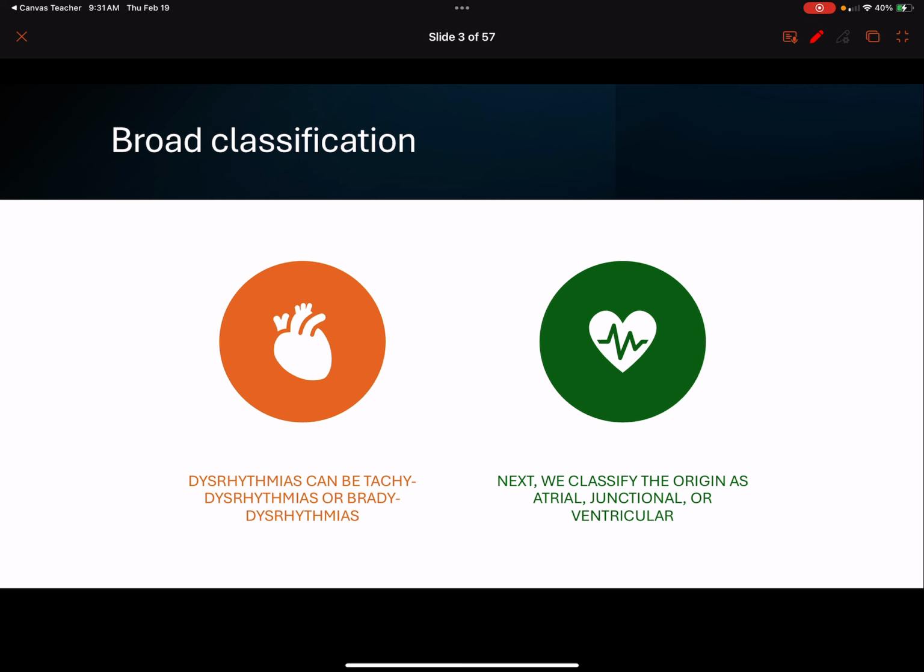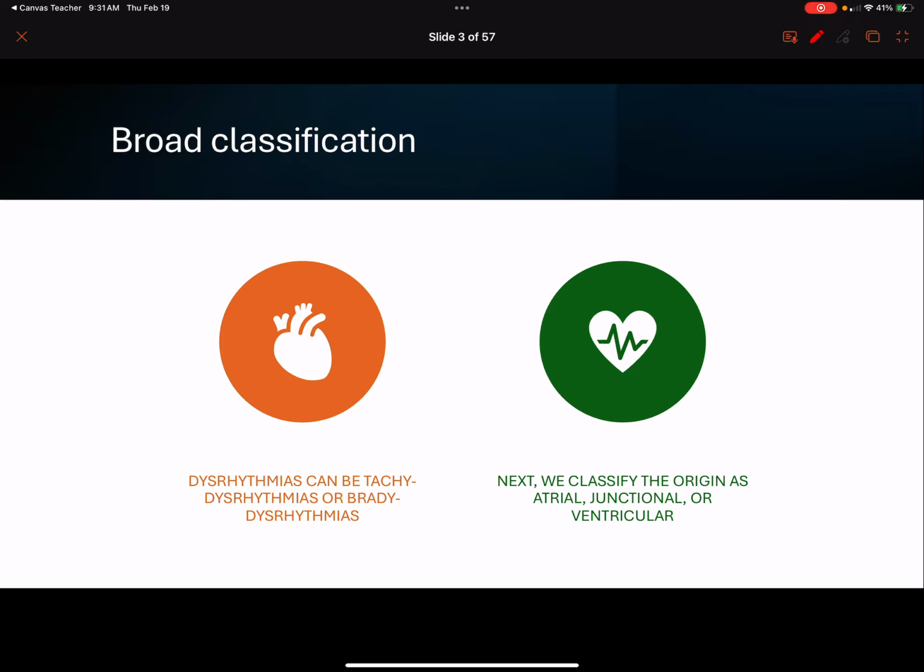And then when we think about the origin, that's very important. So if I'm thinking about an atrial rhythm, I'm talking that it's going to originate from the atria. And ideally, an atrial rhythm is originating from the SA node, but the term atrial could be originating from any point within the atria. Like in atrial fibrillation, we have tons of little points where there is focal stimulus happening in the atria, where in a sinus rhythm, that stimulus is solely coming from that sinoatrial node.